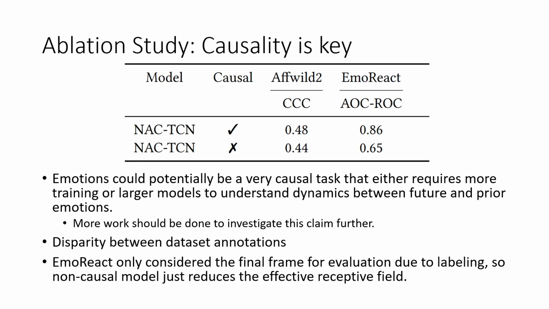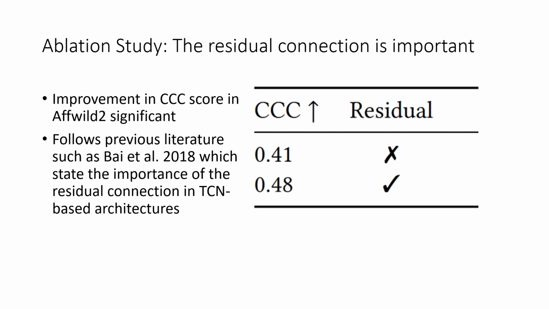We performed a few ablation studies as well. Specifically, we find that causality is key. We explain our reasons for why we think this in the paper, but specifically emotions are a causal relationship, so we need to treat it as such in our model. And then the residual connection is important. We see about a 7-point boost when looking at the NACTCN small architecture versus removing the residual connection.